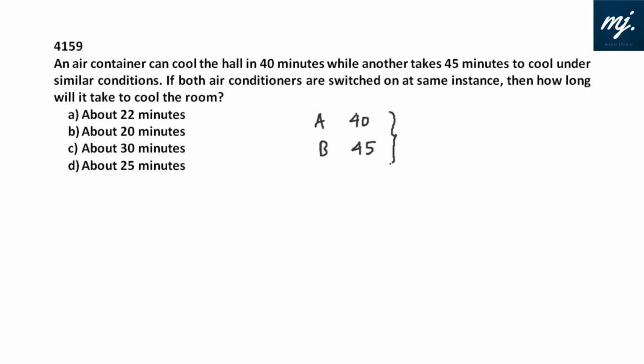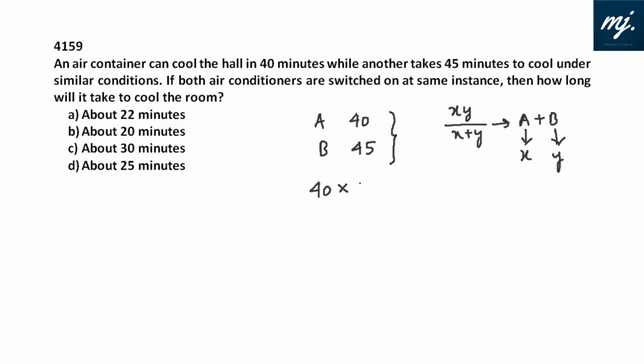We know that we need to add up. In Time and Work, addition is given by a simple formula, that is product by sum. That is, A and B together would be able to complete the work in product by sum days, where A alone is doing it in X days or X time, and B alone is doing it in Y, same units as X. So it is simply product by sum.